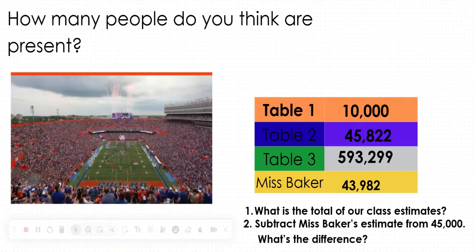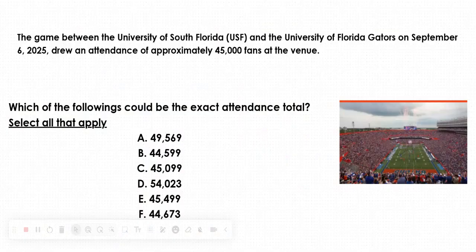And then the next thing we did was use this word problem. I gave them the background information from the picture about the University of South Florida and the Florida Gators in the game that happened on the 6th, and how many people approximately attended. So their question was, which of the following could be the exact attendance?